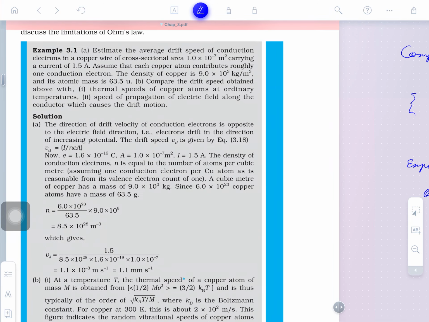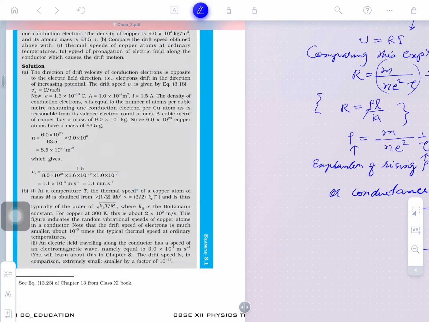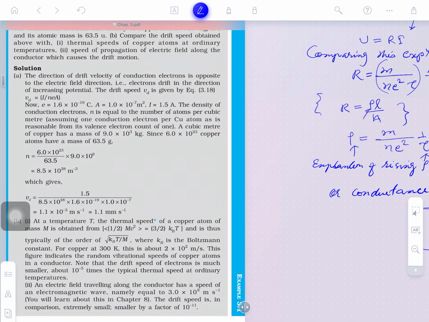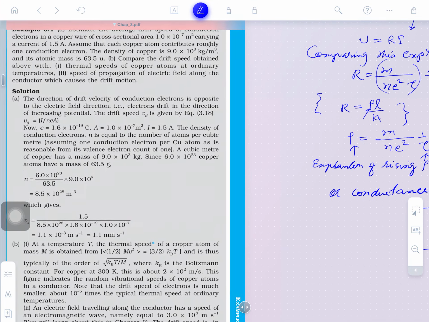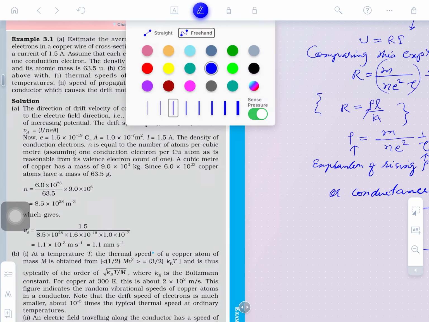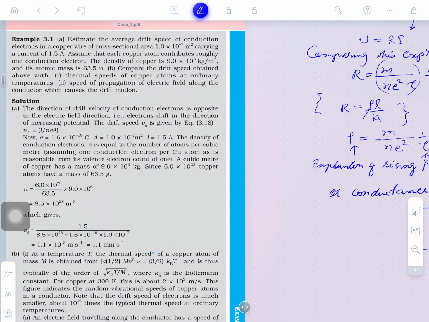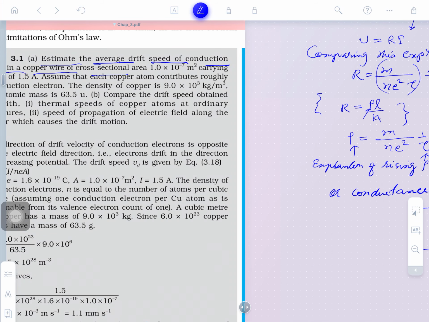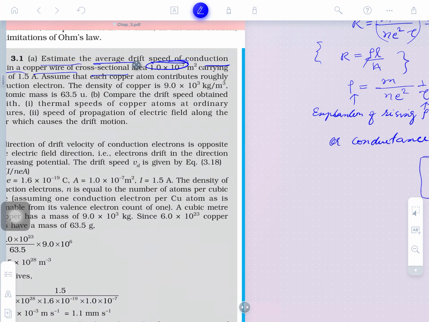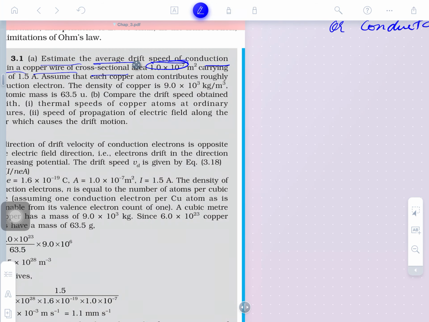So, some numerical questions are here before you on the screen, you may see these, guys. Read the question here. This is from the NCERT textbook and we are solving the examples. Estimate the average drift speed of conduction electrons in a copper wire. The cross section area has been given. So, what will we write down here? Obviously, everybody will write the solution, we are just making it.